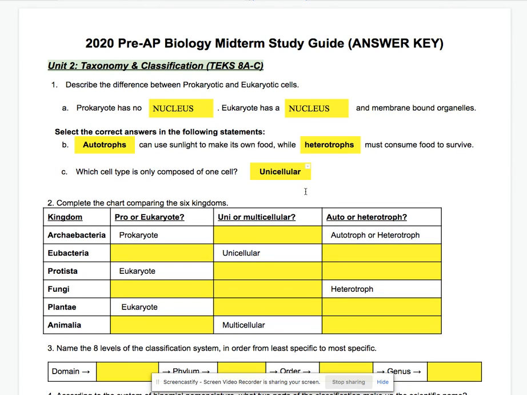Number 2, complete the chart comparing the 6 kingdoms. We have Archaebacteria, Eubacteria, Protista, fungi, plantae, and Animalia. Out of all of these, only 2 of them are prokaryotic, and those are your 2 bacteria kingdoms. So Archaebacteria and Eubacteria are both prokaryotic cells.